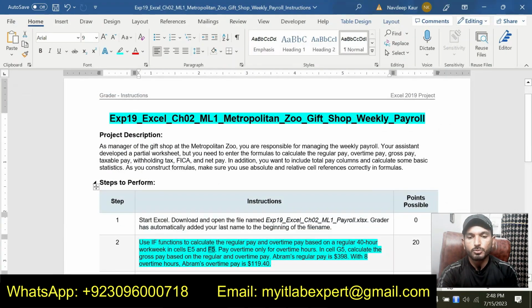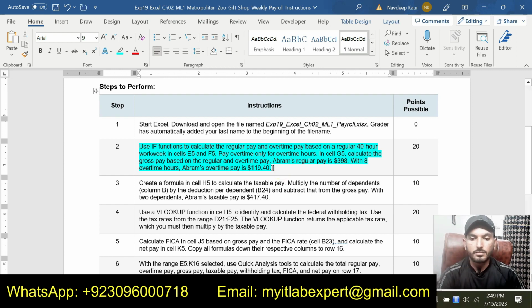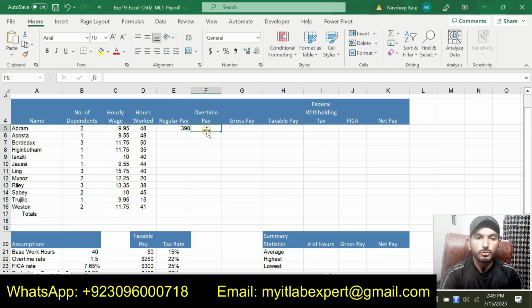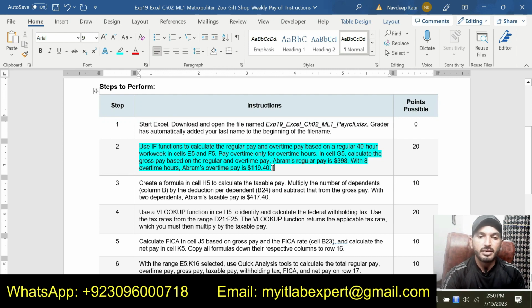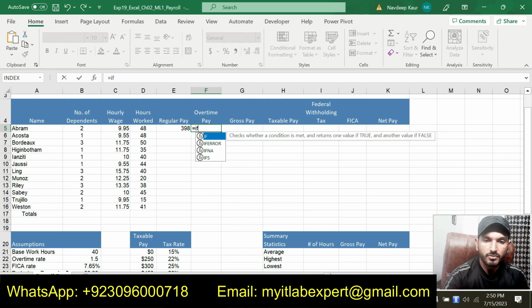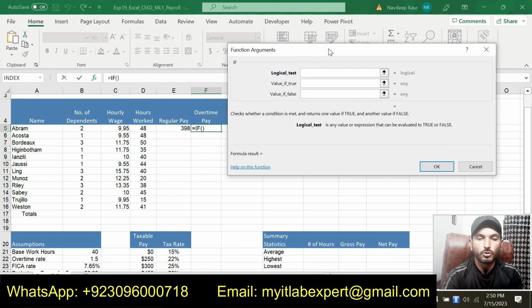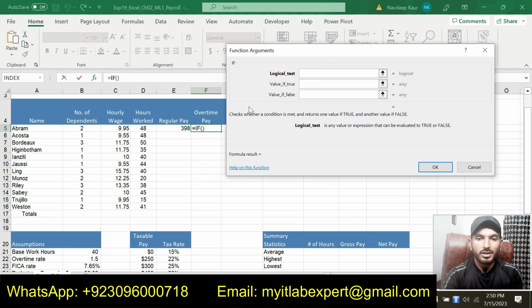After that, we are supposed to calculate the overtime pay. Now we will get this overtime pay using the IF function again. First we will type the equal sign and the IF function, and now we will insert the function arguments to get the overtime pay. Our condition will be if D5 is greater than the base work hours, that is B21,